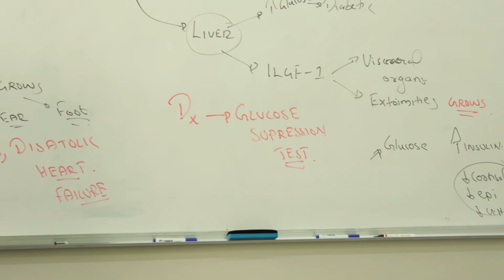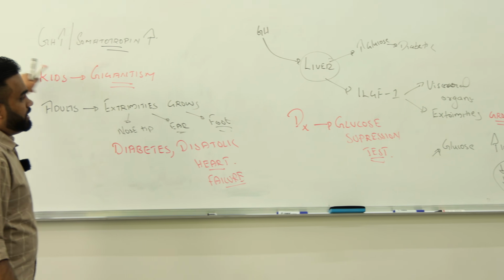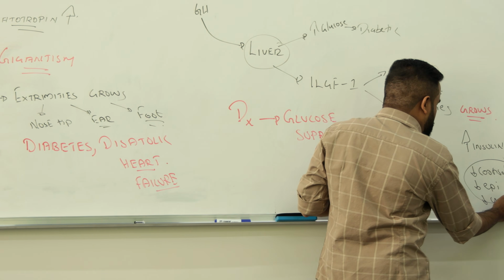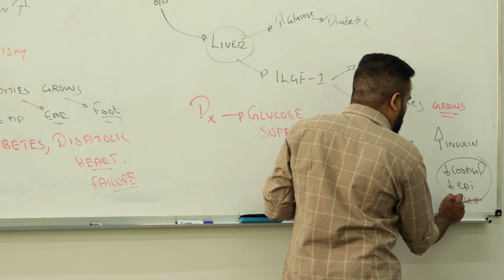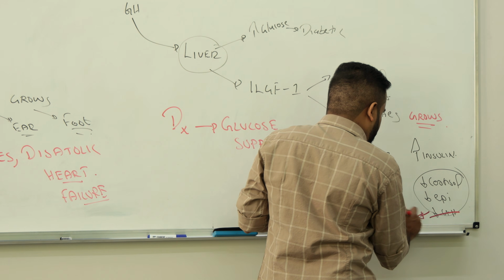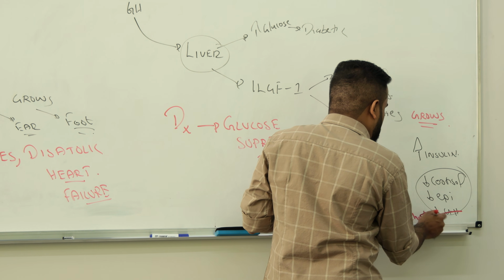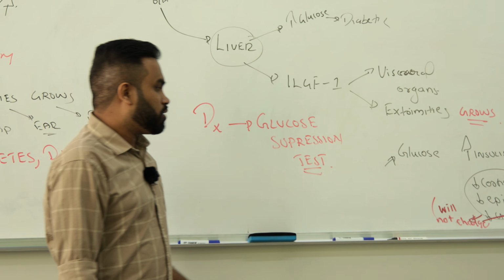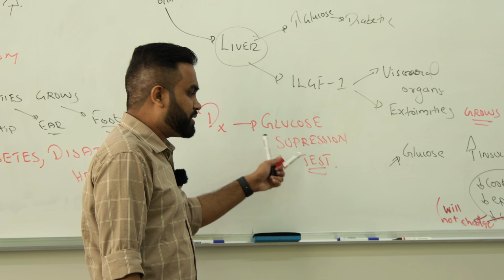But imagine someone is having acromegaly. If I inject glucose in that patient, the growth hormone will not go down, will not change. So there is no suppression of what? Growth hormone. So that is called the glucose suppression test.